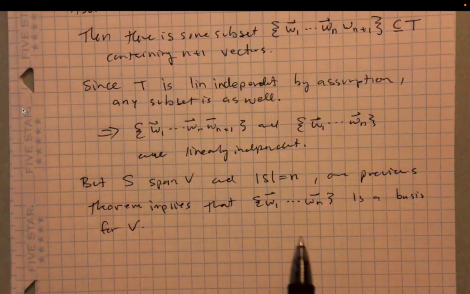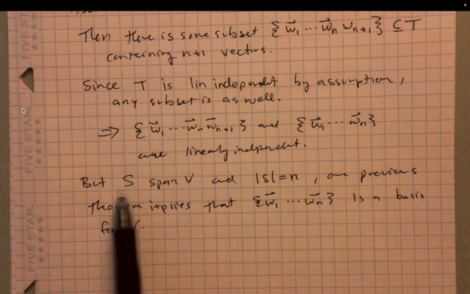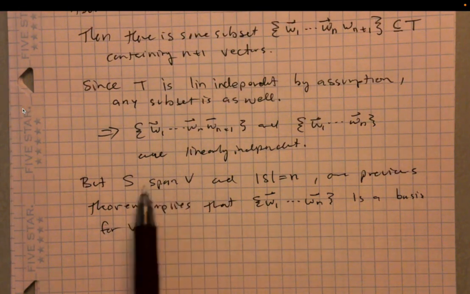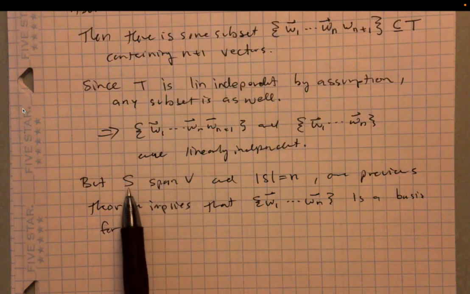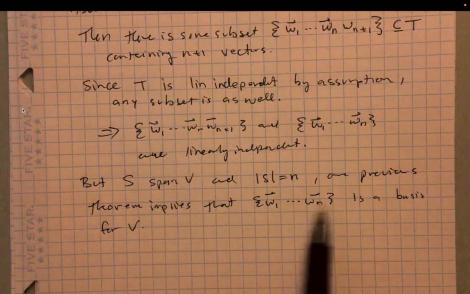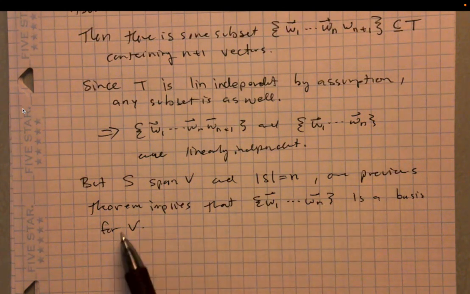Right? Does everybody see that? Right? S is a spanning set. S spans V. It's got n elements. This subset of T, W1 through Wn, also has n elements and is linearly independent, so it's automatically a basis for V.